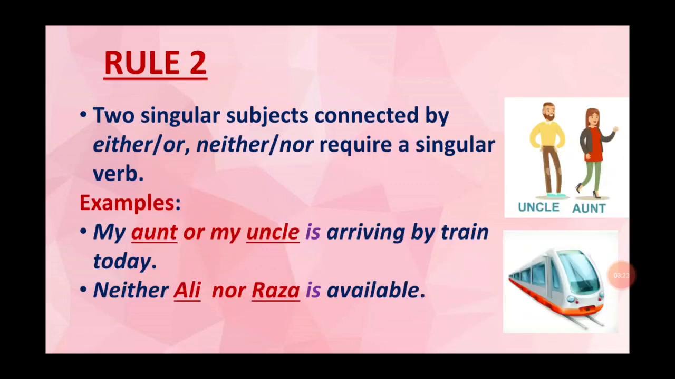Rule number 2 is when two singular subjects are connected by either or, neither nor, they require a singular verb. Like my aunt or my uncle. Here we are talking about either aunt or uncle. So both are singular. So the verb will also be singular like is. And neither Ali nor Raza. Here we are discussing neither Ali nor Raza. Both are singular subjects. So the verb will also be singular like is.